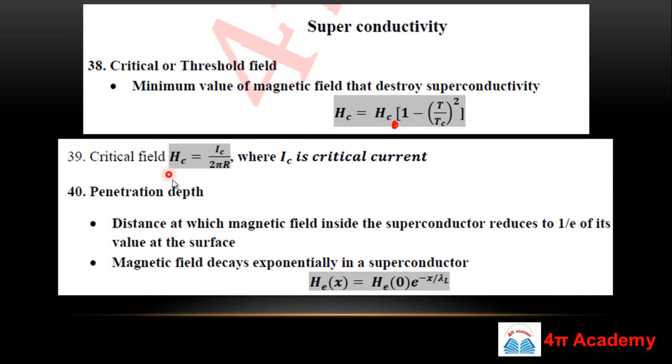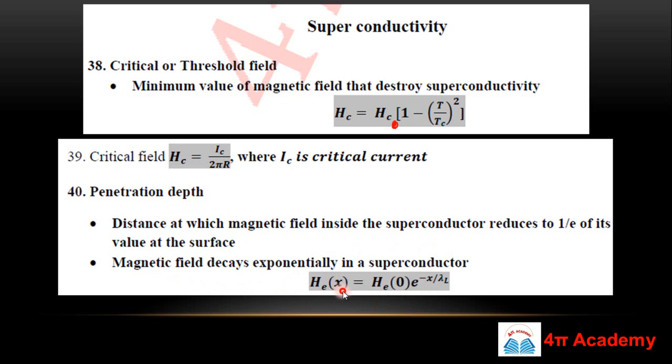So critical field is also represented in terms of critical current. If you know the critical current, that is IC, then your critical field will be IC upon 2 pi r. Okay, so penetration depth you can also calculate. What is this penetration depth? It is the distance at which the magnetic field inside the superconductor reduces to 1 upon e of its value at the surface. This is the penetration depth, and the magnetic field decays exponentially inside the superconductor.